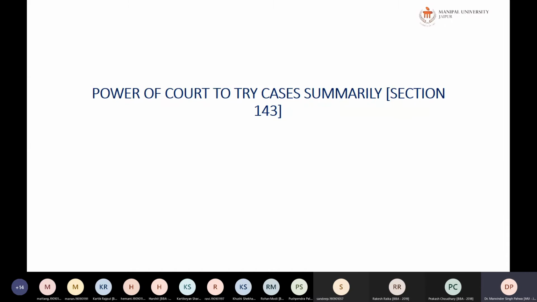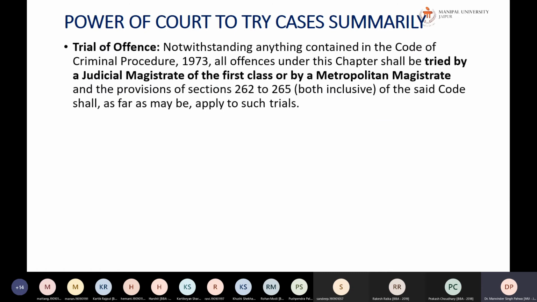Next is the power of the court to try the cases summarily. Okay, so trial of the offence: notwithstanding anything contained in the Code of Criminal Procedure, 1973, all offences under this chapter shall be tried. Tried means will be decided. Tried by the judicial magistrate of class 1 or by a metropolitan magistrate, and the provisions of sections 262 to 265, both inclusive, of the said code shall, as far as may be, apply to the trials.